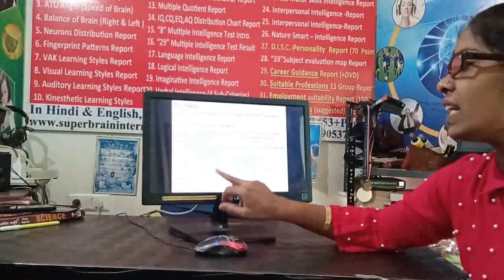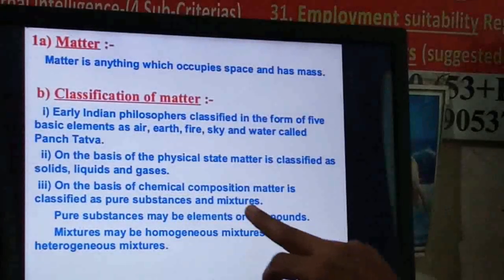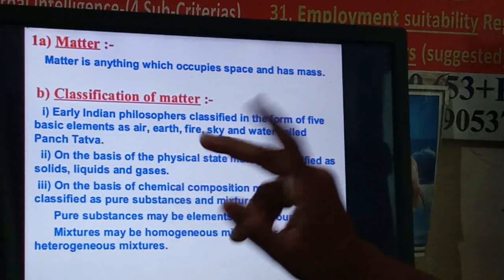On the basis of chemical composition, matter is classified as a pure substance and a mixture. Pure substance means it has only one substance in it, right? For a pure substance, you can take the example of jewelry. If it is made up of only gold, then gold is a pure substance. Silver is also a pure substance. Water has hydrogen and oxygen, but it is in compound form. But if there are only H2O molecules together, then it is pure, right?